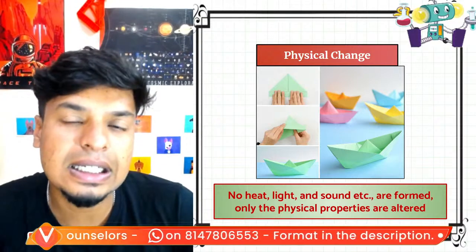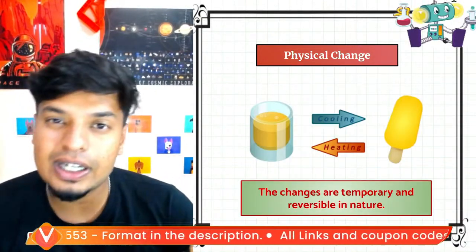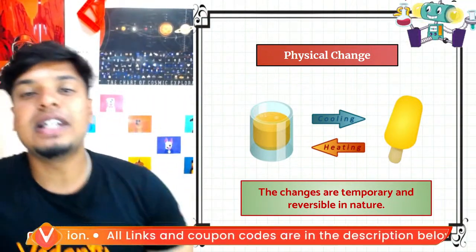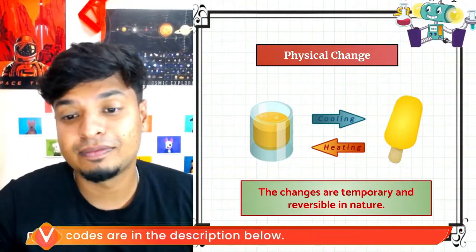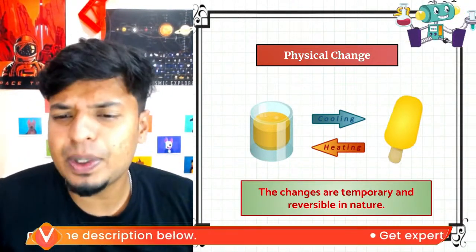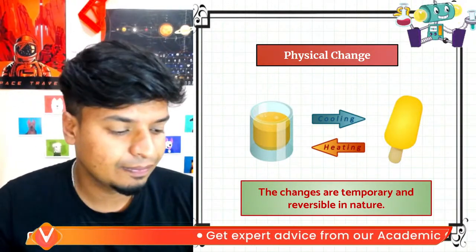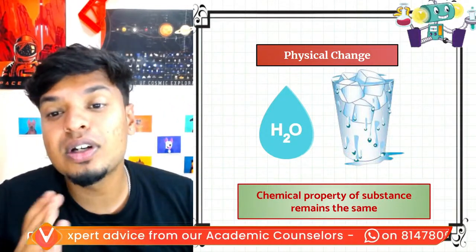What can be the physical property? The shape of it, the size of it, right? All of those are physical properties of that object. Those things get changed. And changes are temporary and reversible in nature. Some are not reversible. Got it? So chemical properties of the substance also remain the same.